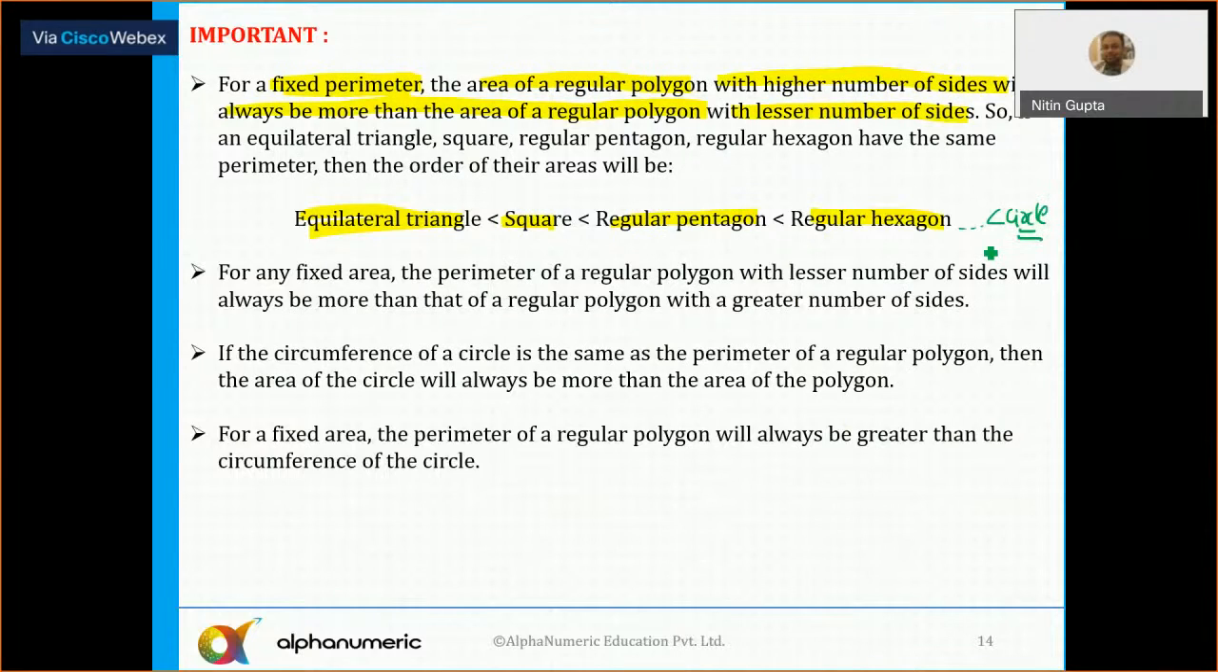You can say a circle is a regular polygon with infinite sides. So that is the case if the perimeter is constant: the area keeps on increasing with the increasing number of sides of a regular polygon. However, if the area is constant, then the perimeter keeps on decreasing. That is the reverse. So for any fixed area, the perimeter of the polygon with the lesser number of sides will always be more. So if the area is constant, the perimeter keeps on decreasing with the increasing number of sides. Questions based on this have come in CAT, so it is important.